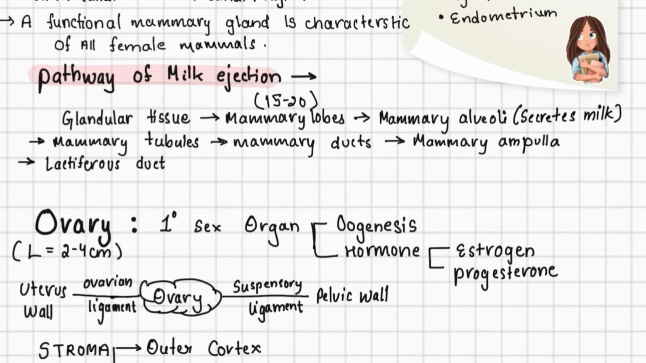A functional mammary gland is characteristic of all female mammals. अगर हम pathway of milk ejection समझे तो mammary gland, जैसे commonly breast भी कहा जाता है, contains glandular tissue and various amount of fat. Mammary gland का glandular tissue contains 15 to 20 mammary lobes, and each lobes contain cluster of cells called alveoli, which secretes milk. The milk is stored in the lumen of alveoli, and the mammary alveoli opens into mammary tubules. Mammary lobes से निकलता हुआ हर एक tubules connects and forms the mammary ducts, which further joins to form mammary ampulla. At last, the milk is sucked out through lactiferous duct.